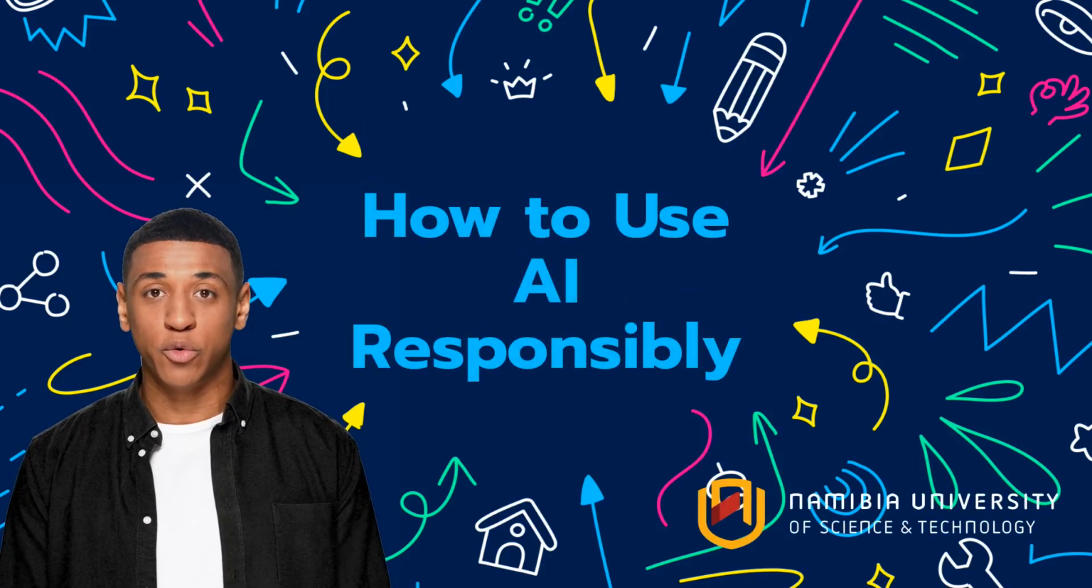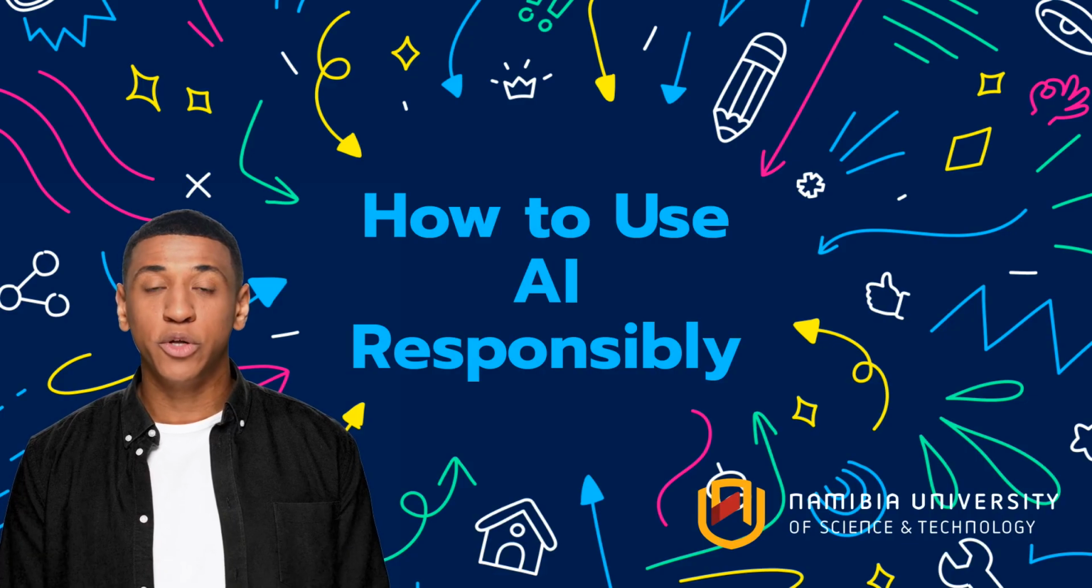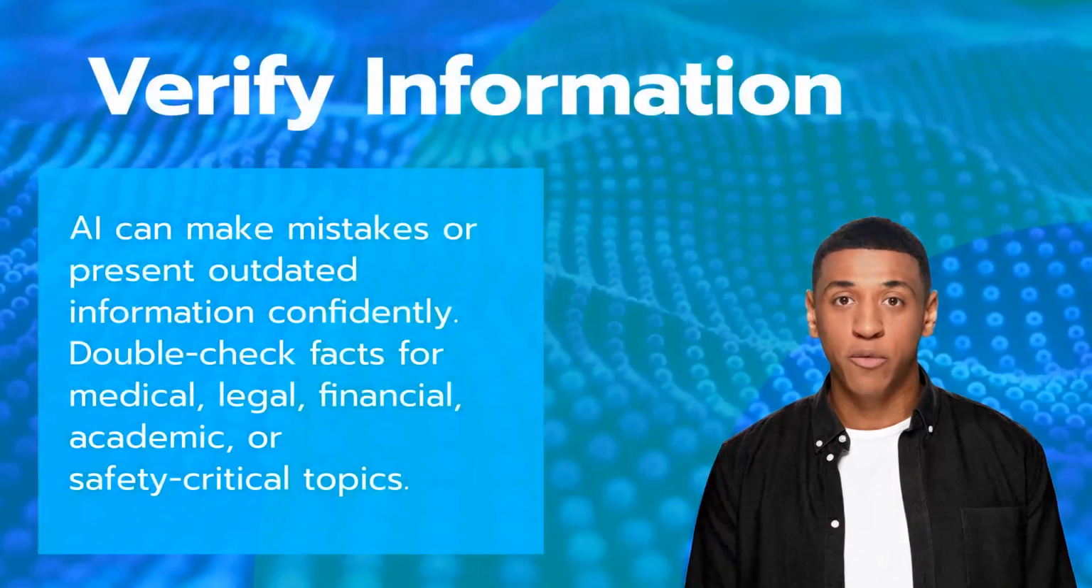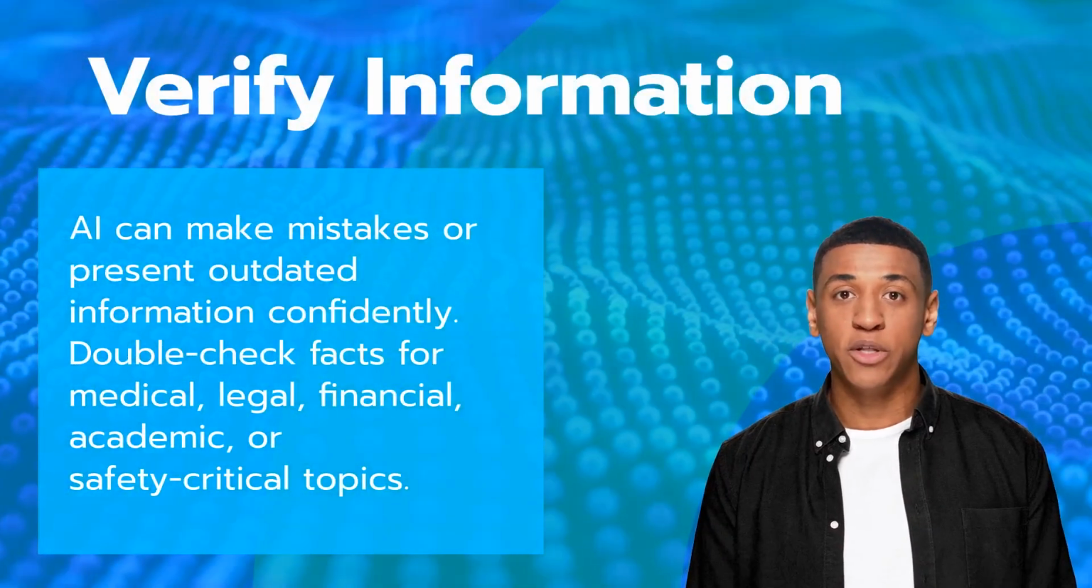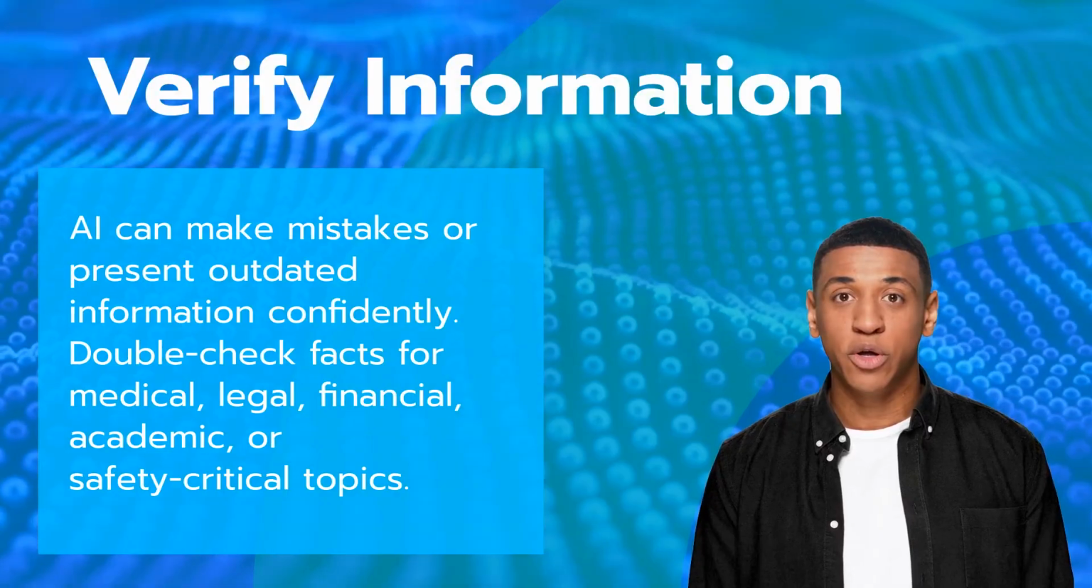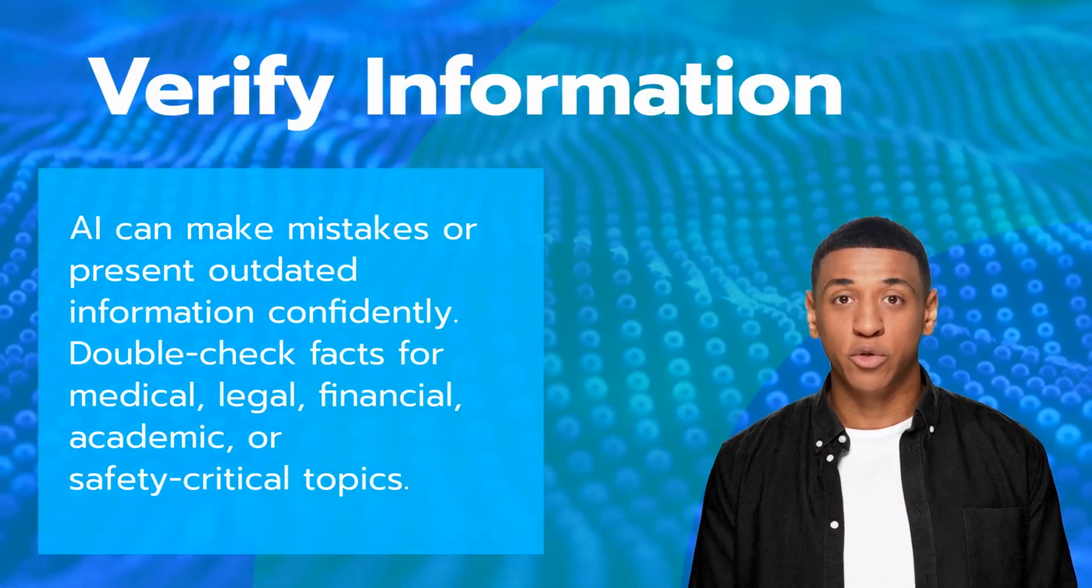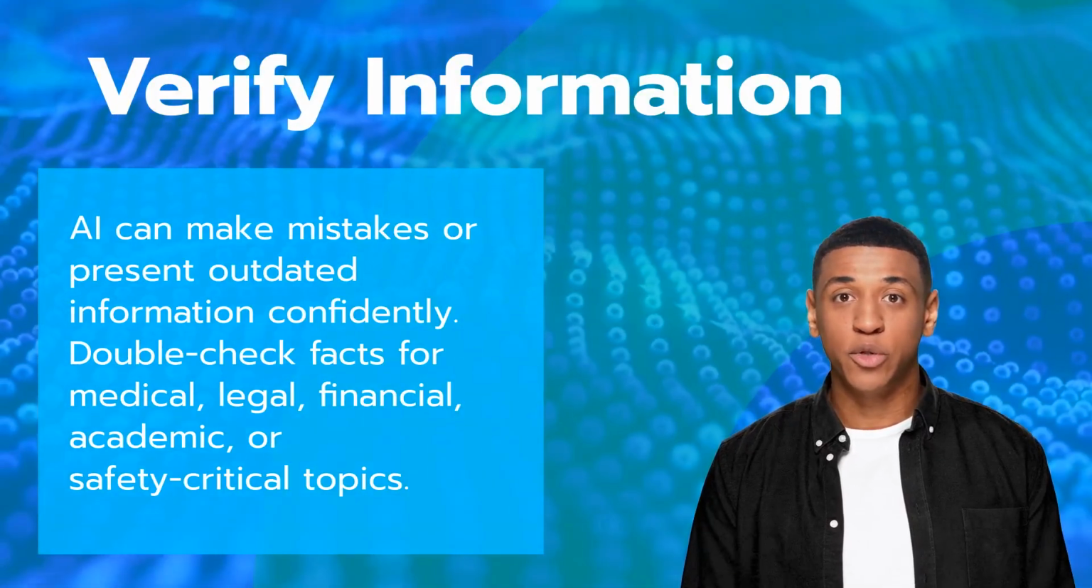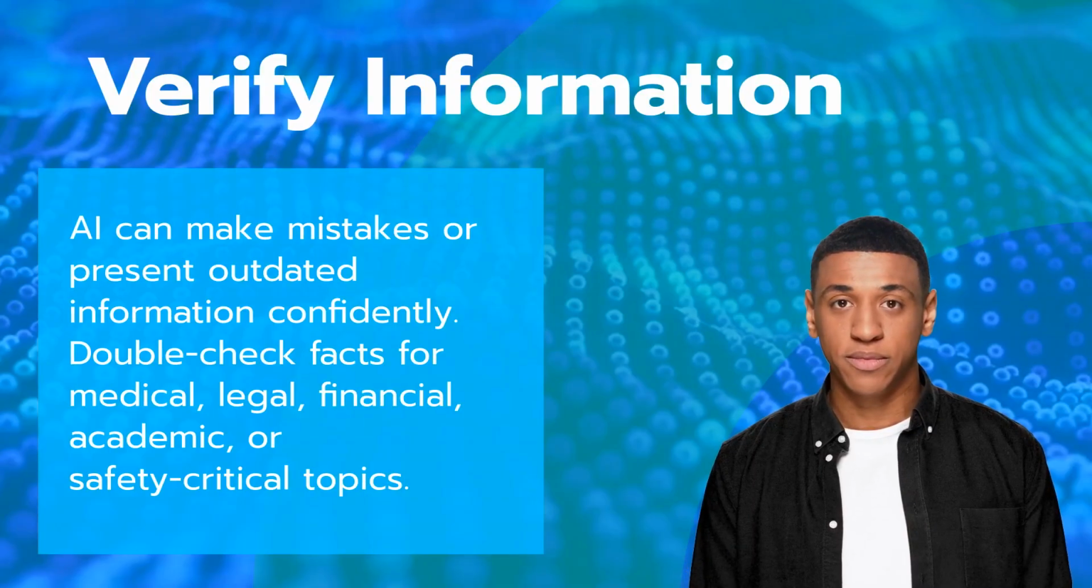This video will cover how to use AI responsibly. Using AI responsibly means using it in ways that are safe, honest, fair, and respectful of people and their intellectual output. Here are some practical guidelines. First, verify information, as AI can make mistakes or present outdated information confidently. Double-check facts for medical, legal, financial, academic, or safety-critical topics.